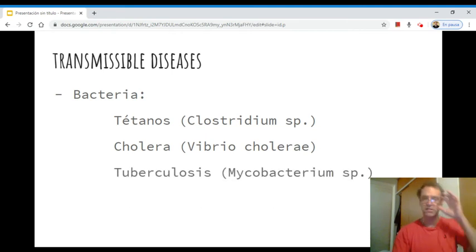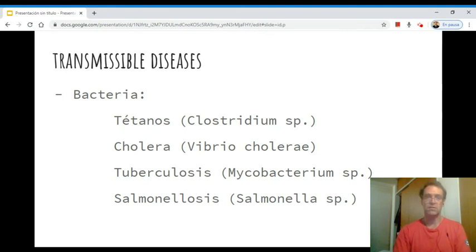Tuberculosis is another disease that was very, very serious many years ago. Nowadays, it is quite controlled, but it is very typical of poverty, associated with a lot of people living together. The Mycobacterium is the name of this type of bacteria, which not only affects humans but also other mammals, as much as tetanus.